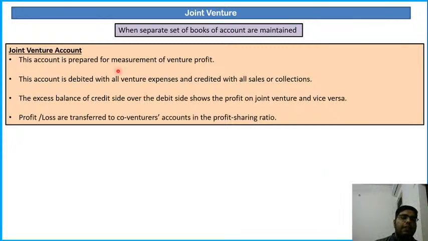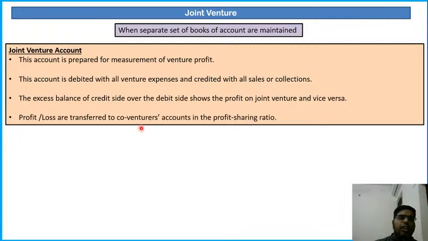This account is prepared for the measurement of venture profit. This account is debited with all venture expenses and credited with all sales or collections. The excess balance of credit side over the debit side shows the profit on joint venture and vice versa. If there is an excess of credit side, that means you are having a profit. If the debit side exceeds the credit side, that means you are having a loss.